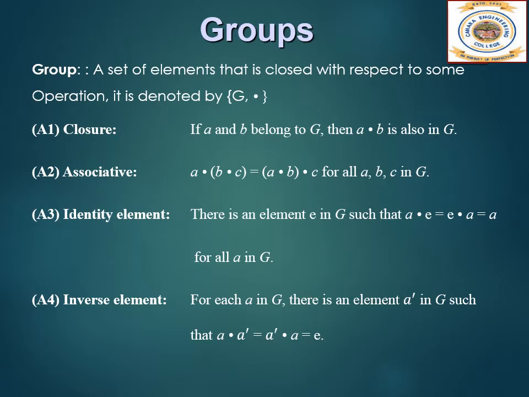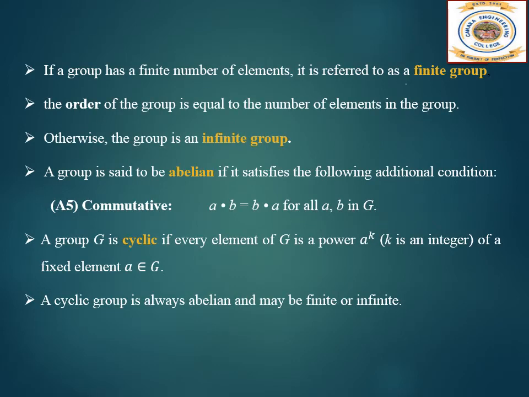Next one is the inverse element. For each A in G, there is an element A inverse in G such that A dot A inverse is equal to A inverse dot A, which is equal to the identity element. If a group has a finite number of elements, it is referred to as a finite group. And the order of the group is equal to the number of elements in that group. Otherwise, the group is an infinite group.